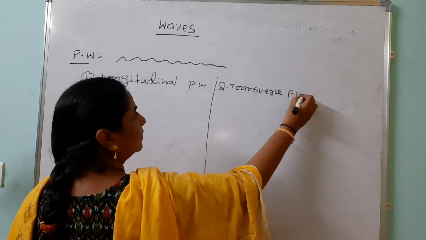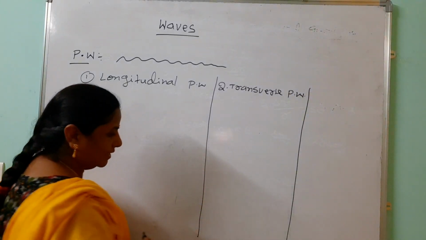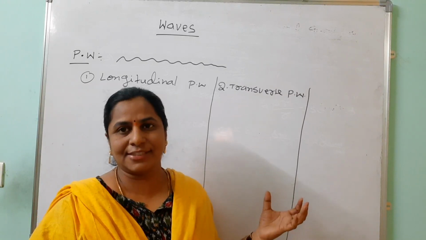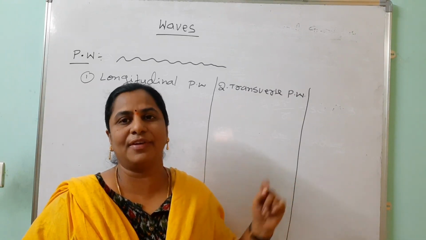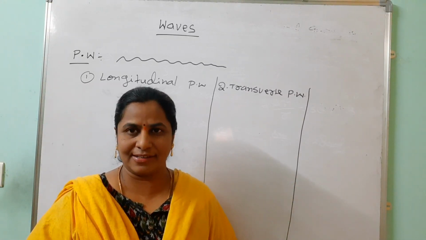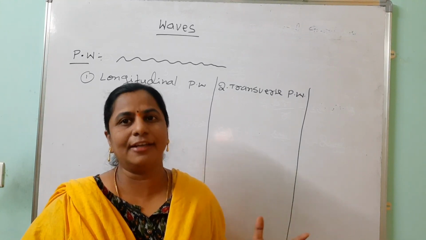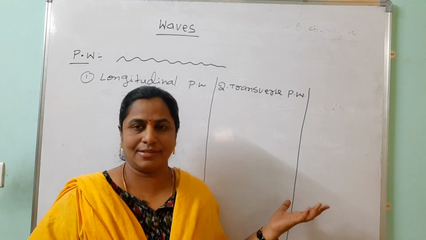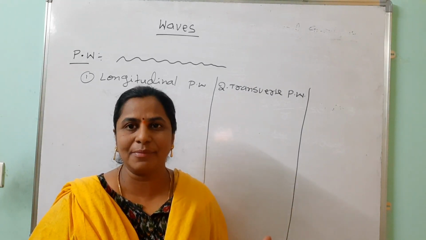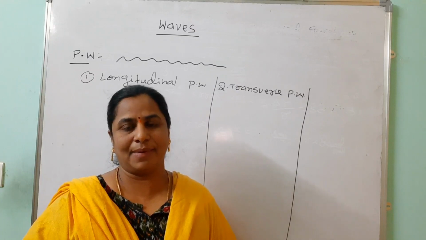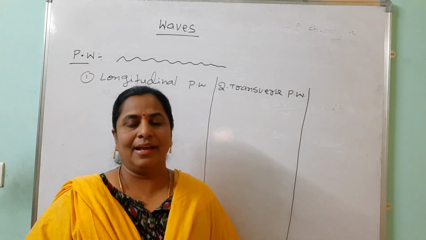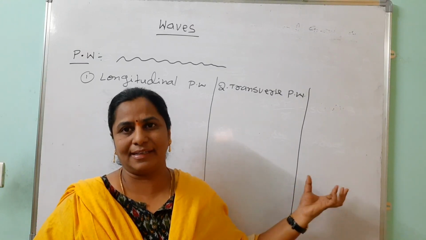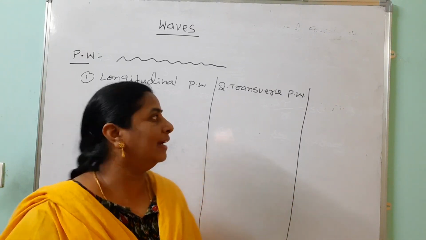Transverse progressive wave. So these are the two types of progressive wave. When we are discussing the longitudinal and transverse progressive waves, before that we have to know about the basic characteristics of wave motion. Already you know in oscillations, the basic definitions. What is the amplitude? The maximum displacement of a vibrating or oscillating particle from the mean position is called the amplitude.